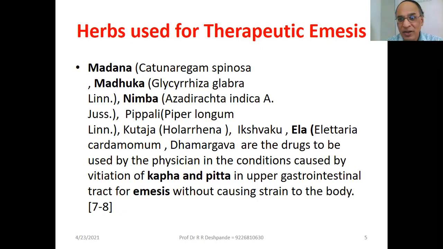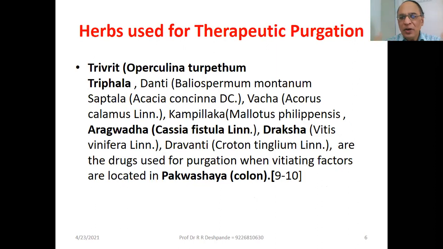Emesis, therapeutic vomiting. Herbs used for therapeutic purgation, that is Virechana: Trivrit Leha, very famous. Trivrit Leha we always use in our practice. Operculina turpethum, Nishottar. Triphala tablet is the best tablet laxative. Don't forget to prescribe Triphala tablet. Triphala Ghanavati I use a lot for many patients. Then Danti, Saptala, Vacha, Acorus calamus, Kampillaka, Aragvadha. Aragvadha Kapilavati is available in the market for cleaning of your bowels.